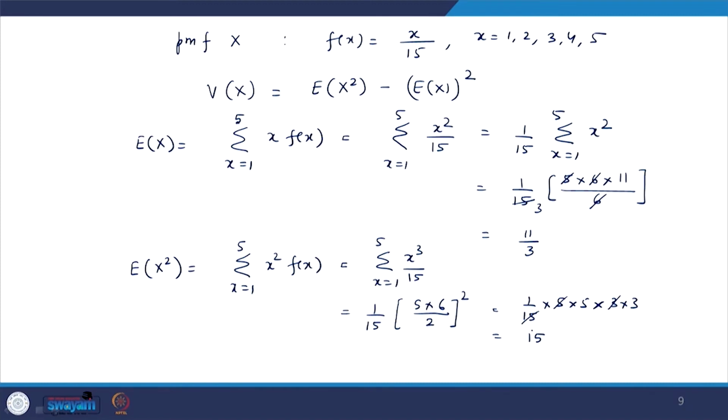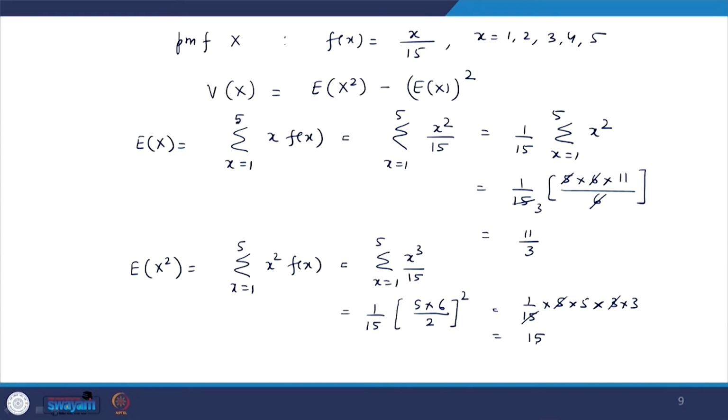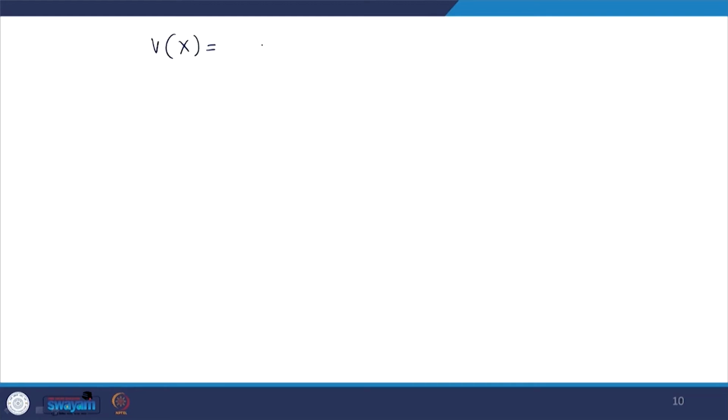Okay. So, what is the final answer now? We want to compute variance of x. So, variance of x is now given by, first, expectation of x square, which from here is 15. So, it is 15 minus 11 upon 3, whole square. Okay. You can simplify this, and that will be the variance of this random variable x.